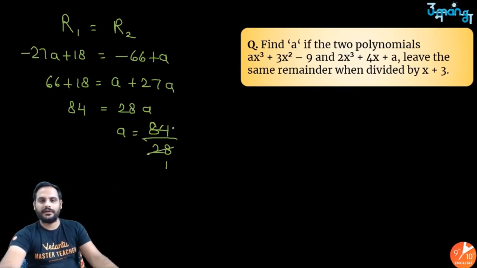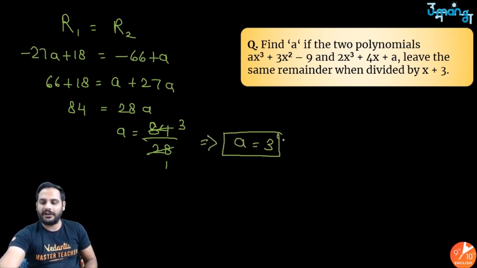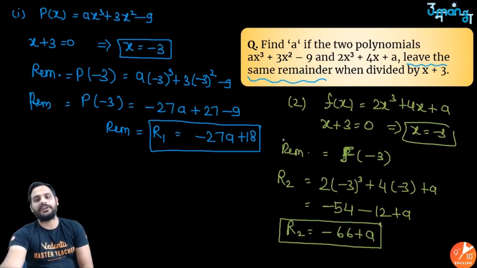28 ones are 28, 28 threes are 84. So you can clearly say that a is equal to 3. Got it? So since the remainder was the same, I found the remainder in case 1, found the remainder in case 2, made them equal, got my answer.